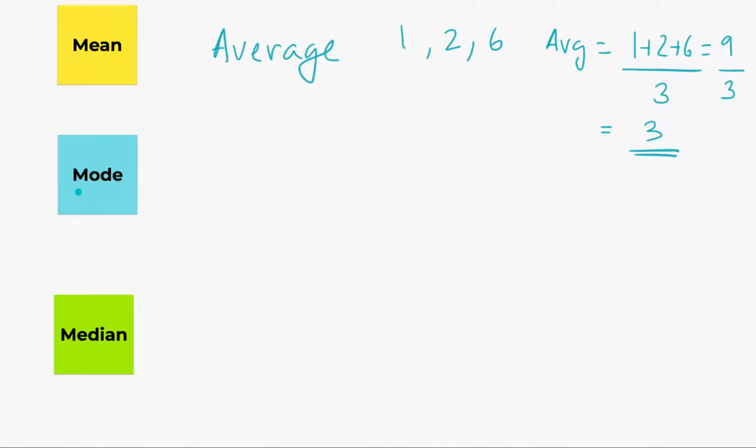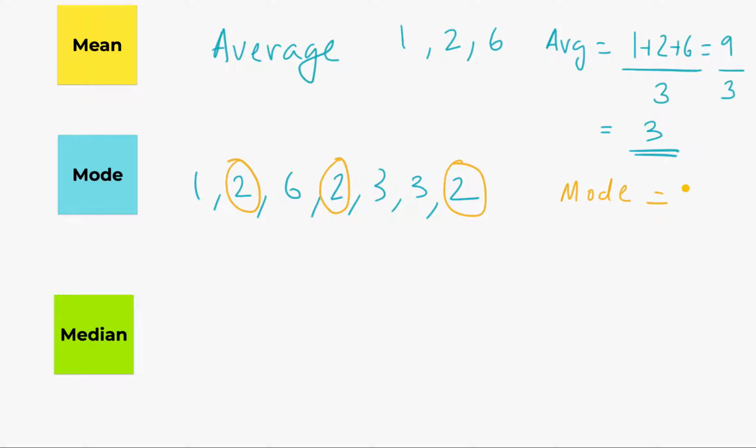And this is also another way of looking at numbers, a mode. A mode is the highest count of occurring number in a series. So if you have 1, 2, 6, comma 2, comma 3, comma 3, comma 2, and there are a lot of numbers here, but let's say I change my color here, I go with yellow, and I see 2 being repeated 3 times, as you see, right? So this number 2 repeats the most within the series, and that's your mode. So 2 is the mode. Mode equals 2 because it repeats more than any other number in the series.